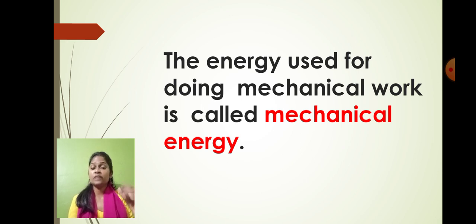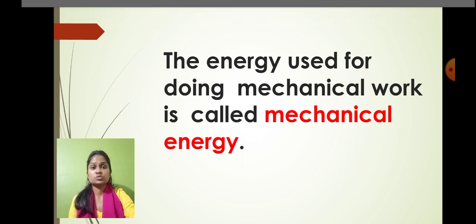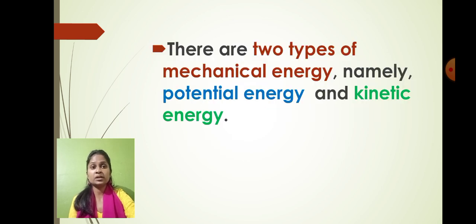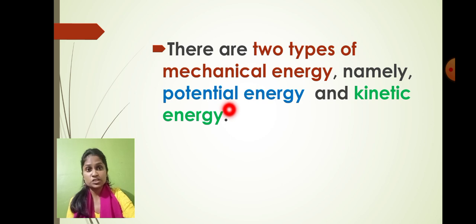If we are doing any activity and using mechanical energy in it, that is called mechanical energy. Understood? So students, always remember that there are two types of mechanical energy, that is potential energy and kinetic energy, right?